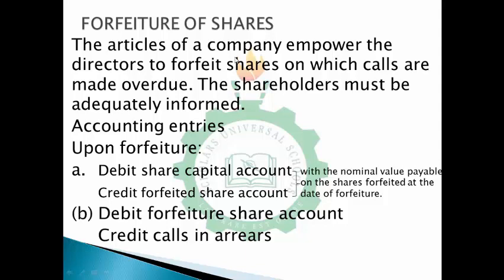And if they are not turning up, what you do is you forfeit. That is, you try to collect back. Do you understand? You collect back, you forfeit their shares, and the accounting entries that you are passing is, upon forfeiture, what will happen is you debit. Don't forget that when we issue shares, you are giving out shares. So when you forfeit, you are collecting back what you issued. So upon forfeiture, the accounting entries you pass is you debit share capital